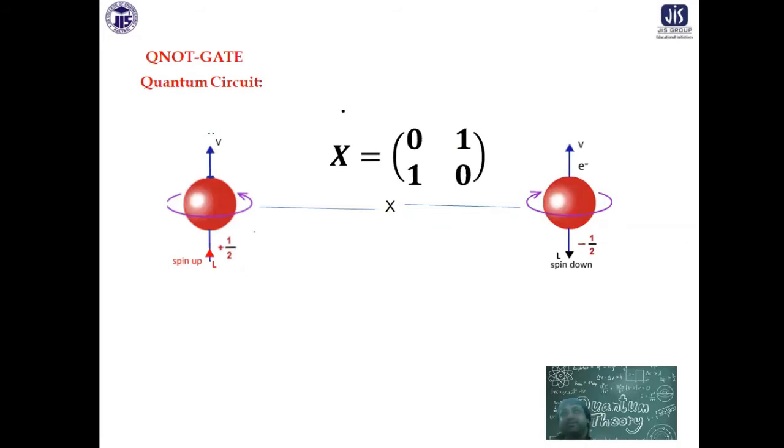You can see on the left-hand side, suppose I have a few atoms. I have shown one atom, but there will be more than one atom with electron spin up. Now this is an X gate operation. After that it gets flipped to spin down, or vice versa. The opposite you can also do.